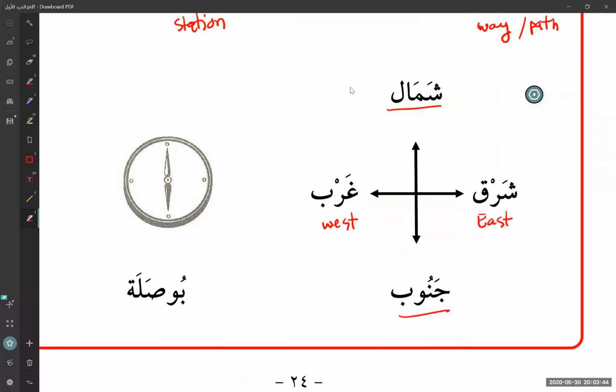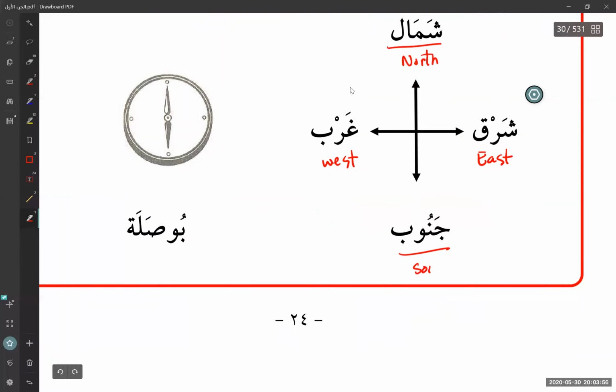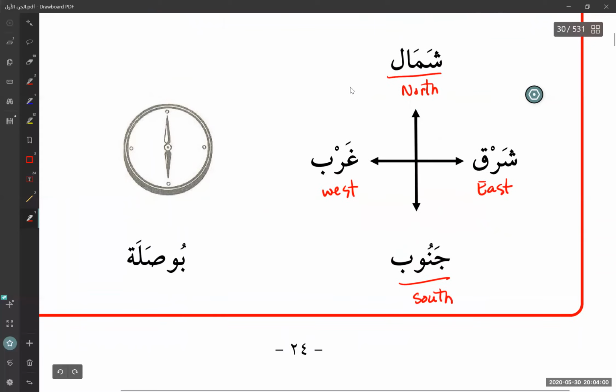Okay, so what is shamal? Shamal is north. North. Okay, and janub is south. You have to memorize this set of words. You memorize them in pairs: sharq and gharb, shamal and janub. That's going to help you. Sharq, gharb, shamal, janub.